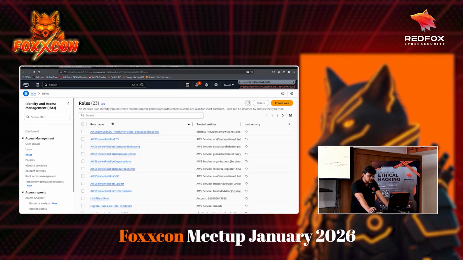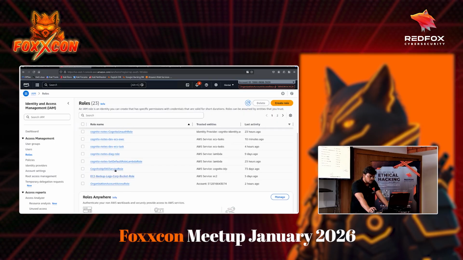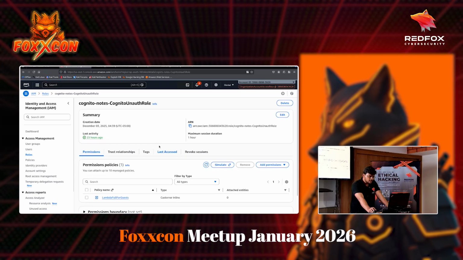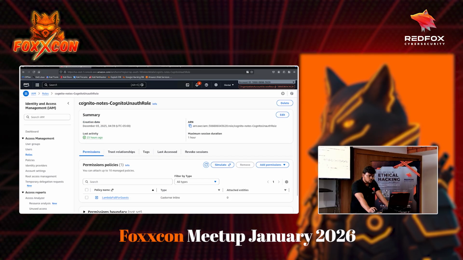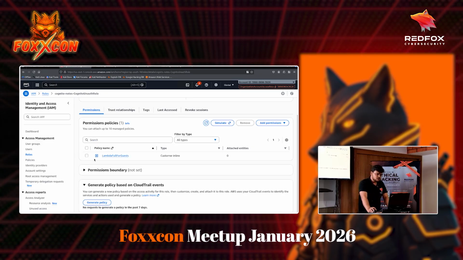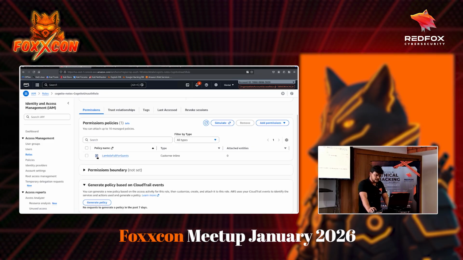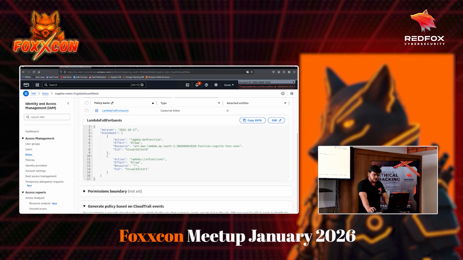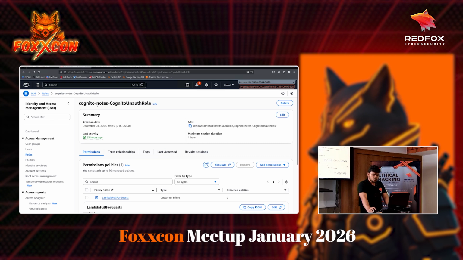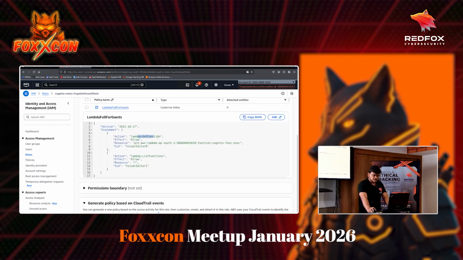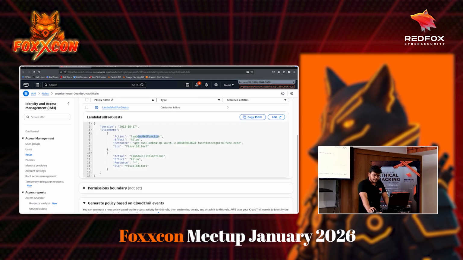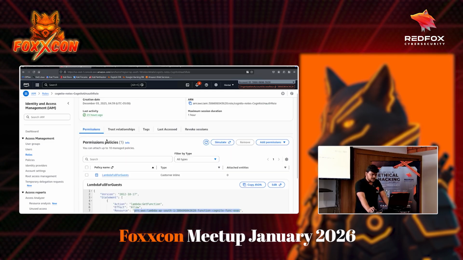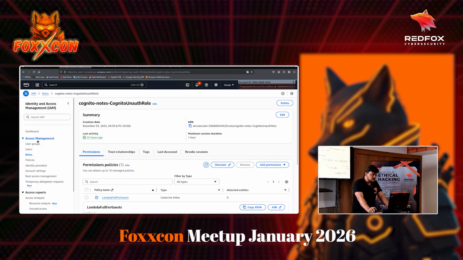And these are the roles. As you can see, let me go to a role. Maybe let's open this one role. This role also has a policy attached to it called lambda full forecast. And if you see, some access related control is set up here as well. So basically this particular role has get function action over this particular resource. This is a lambda function. We will see what these are. Anyways, yeah, so that's users and roles.